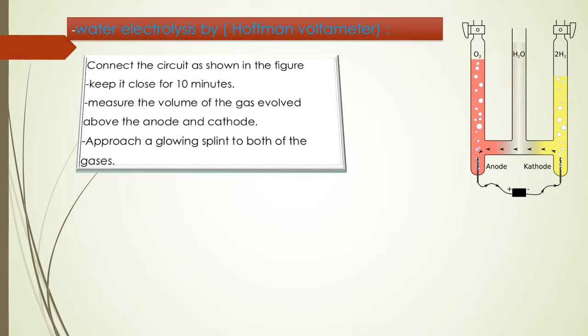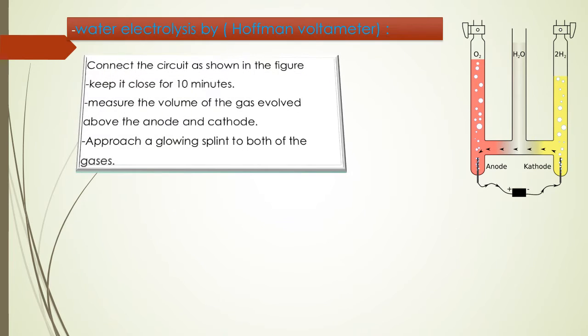Number 2, using water for electrolysis with a Hofmann voltameter. What is meant by electrolysis? It is breaking down water by using electricity. So we need a device called a Hofmann voltameter that has an anode and a cathode, and we need a circuit connected together for 10 minutes. What can we observe? We observe that gas evolves at both the anode and the cathode, but one of them contains double the volume and the other a small volume.